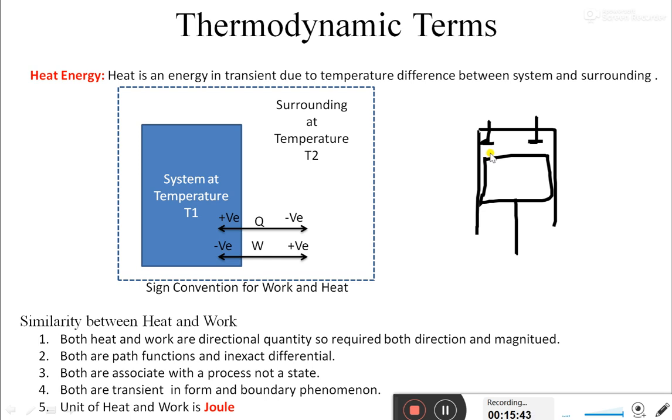Now let's take compression. After the suction, the compression stroke will be there. Whenever this valve gets closed, and this valve is already closed, this is the inlet valve and this is the exhaust valve, so both valves are closed. Now the piston moves in the upward direction, so compression will take place. Now the piston is doing work on the system inside the boundary. The boundary is pushed upward. Who pushes the boundary? Again, the stored energy inside the flywheel pushes it, or some other person pushes the piston in the upward direction.